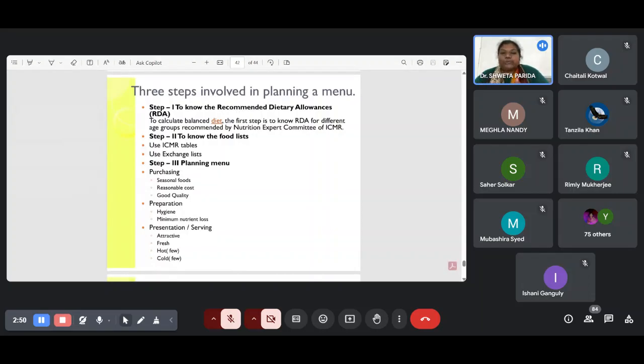Then second thing, to know the food list, meaning if someone has an allergy, what can be the alternative, because anyone will get bored eating the same thing every day. So you have to understand the exchange list. Then third one is planning a menu according to seasonal availability, good quality of the food, as well as the cost of the product, because we cannot afford quinoa on a regular basis, but we can afford dalia on a regular basis. Okay.